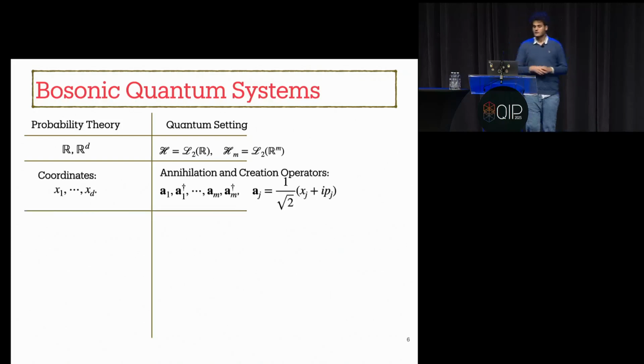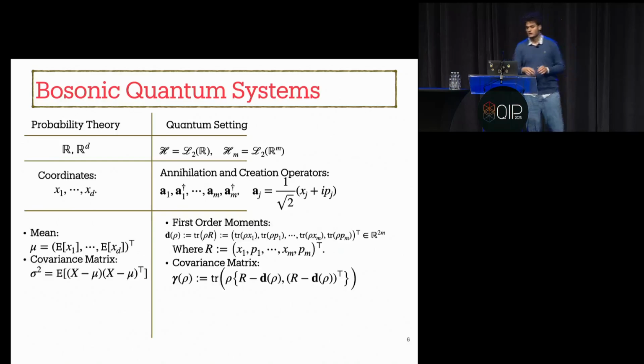In the classical setting, we can define coordinates for a d-dimensional random vector. In the quantum setting, we have fundamental operators called annihilation and creation operators on each mode, where here A_j is the annihilation operator on the jth mode, written using quadrature operators.